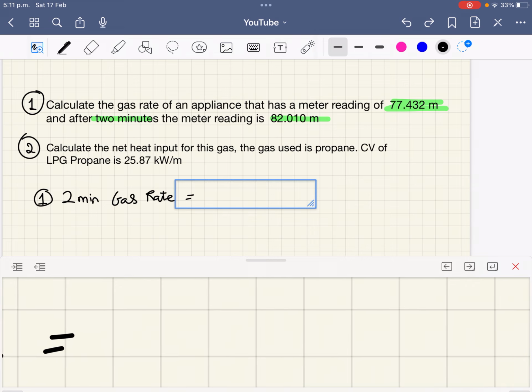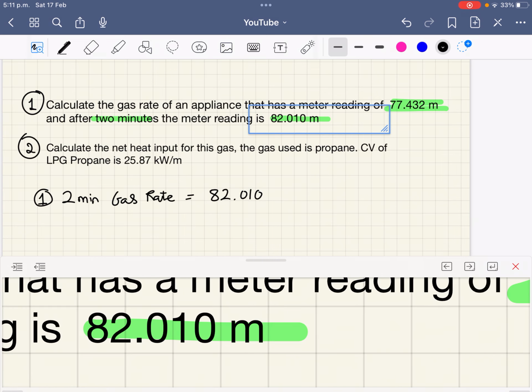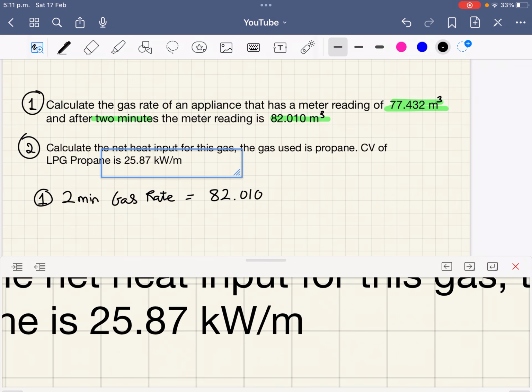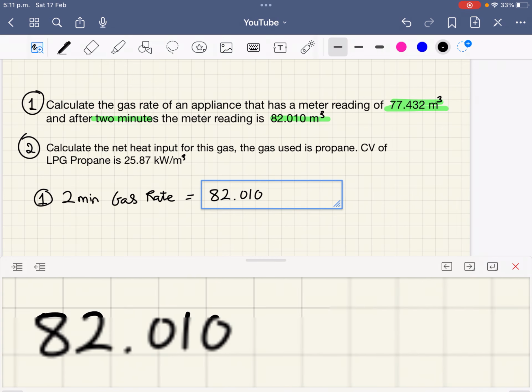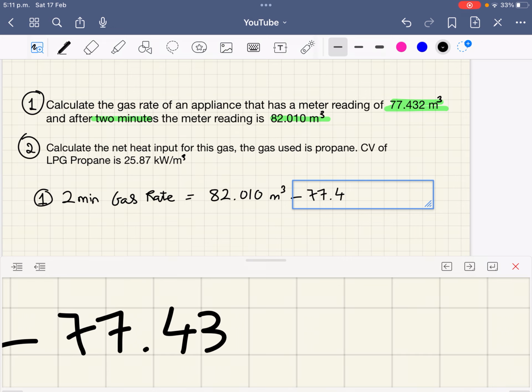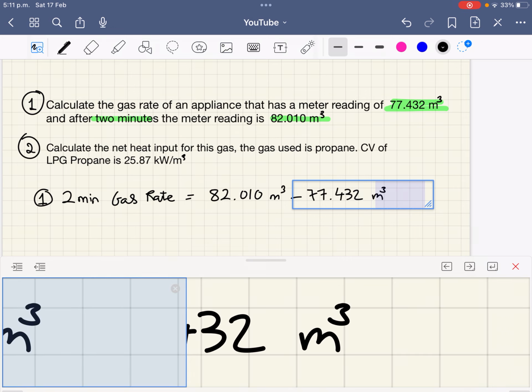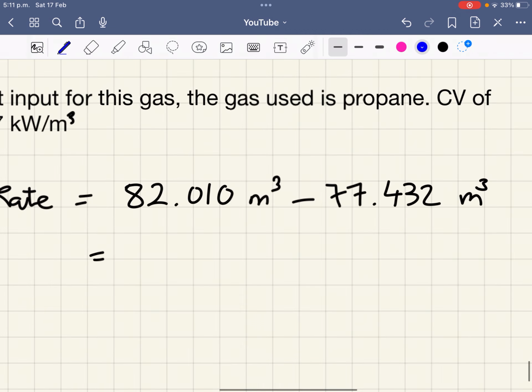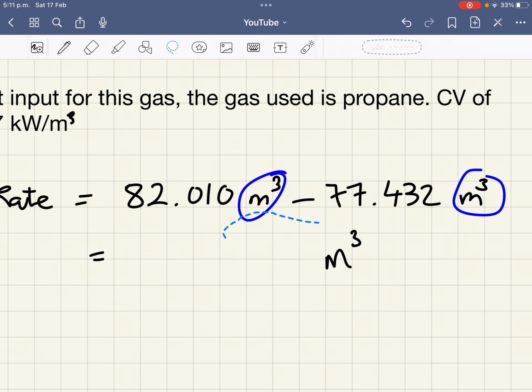So you know you've put it into the calculator the wrong way. But if you do the bigger number, which is the 82.010, I forgot the unit here. This is meters cubed. This is meters cubed. And this is kilowatts per meters cubed. Okay. So we have that meters cubed subtract 77.432 meters cubed. And when you're putting this into your calculator, you don't put in the unit. You leave out the unit and you just write the unit at the end down here. That is how you do them.